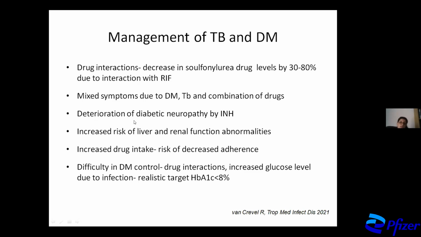We could have deterioration of diabetic neuropathy. We could have increased risk of liver and renal function abnormalities. Increased drug intake may mean decreased adherence, and also we have difficulty in control of diabetes because of these drug interactions.